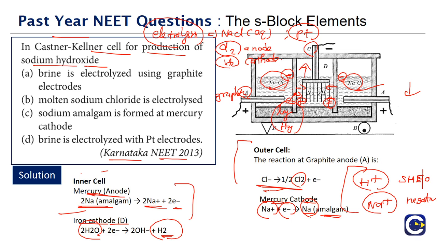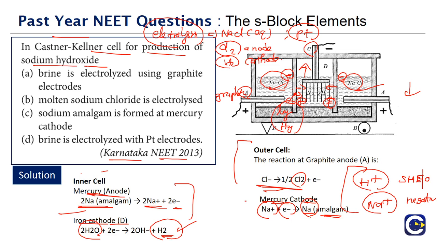So the overall cell reaction also we can see, because the inner cell has the anode reaction and the outer cell has the cathode reaction, right, they both are essentially the same. So overall, chlorine gas is liberated at the graphite anode, which is a part of the outer cell, and hydrogen gas is liberated at the iron cathode, which is a part of the inner cell. Okay, so that is the entire working of the Castner-Kellner cell. Now let's go to the options.